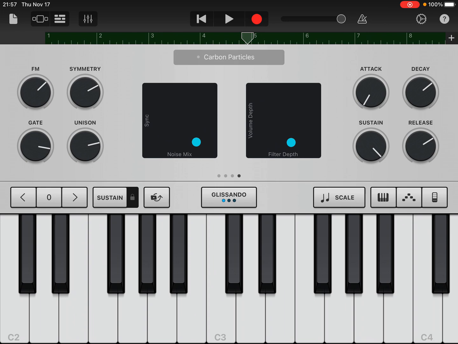All of the things on the far right hand side do stuff as well: attack, decay, sustain, release. The only things you need to know are that the attack controls how quickly the instrument starts playing. If I push a note, and then move this attack all the way to this side and push down on the note, as you can see, it takes a while for it to actually get loud. Now if we do the opposite with the release, if I turn it all the way to the left, it's going to release the moment I let go of the keyboard here. Now if I turn this all the way up, take a look, my hand's off of it and it's still playing a very long time.